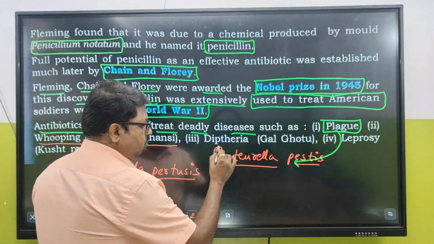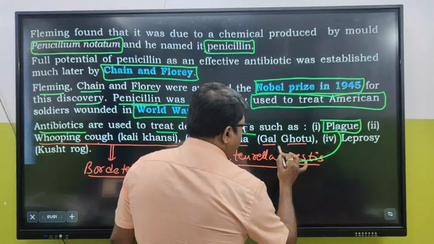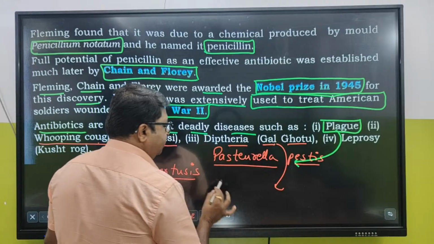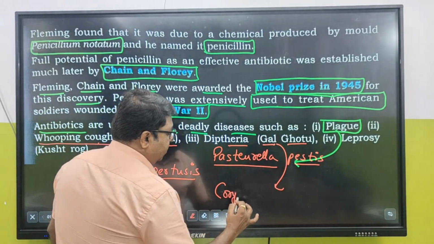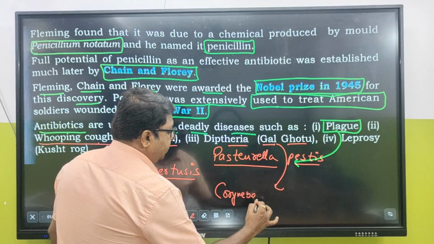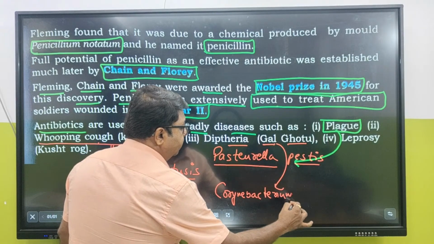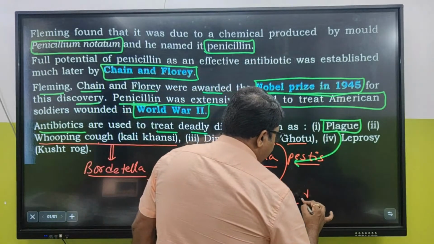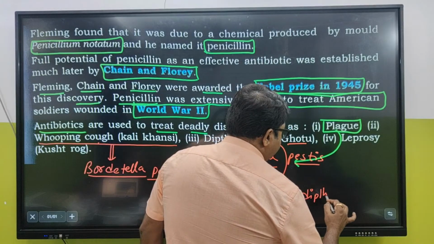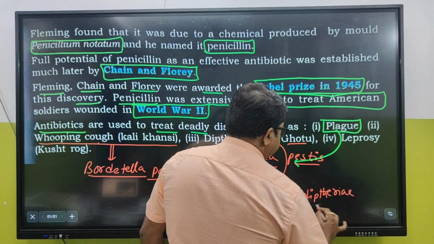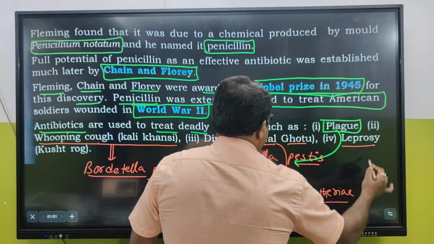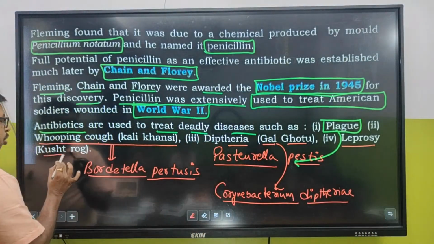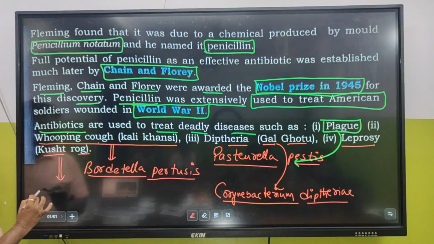Diphtheria, galghotu, is important. The Hindi term is important. Diphtheria is caused by Corynebacterium diphtheriae. Leprosy, kushtrog.